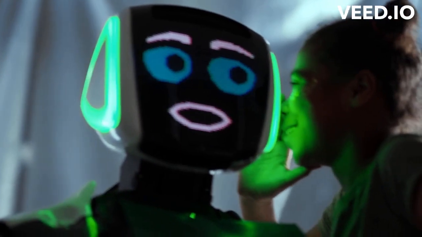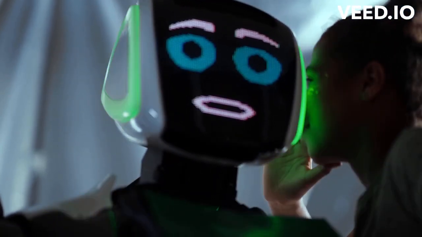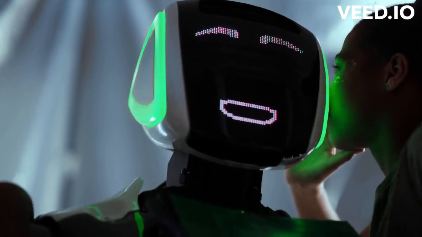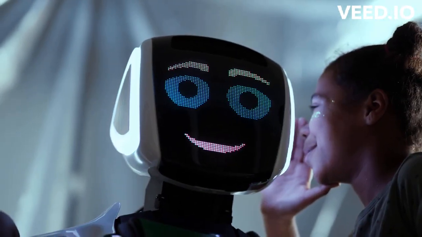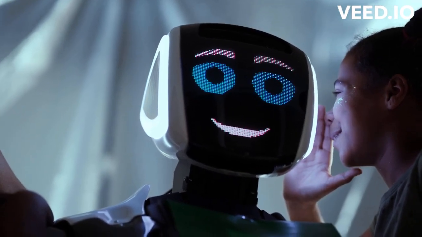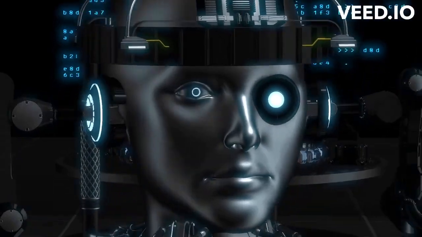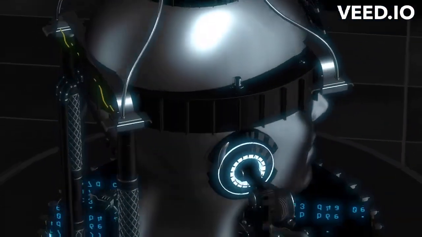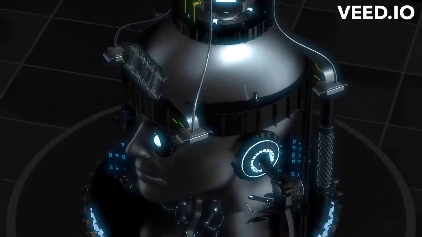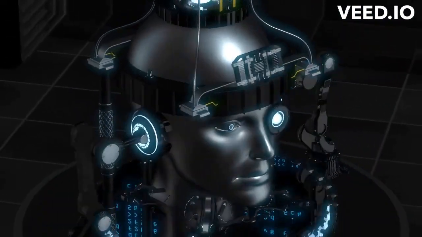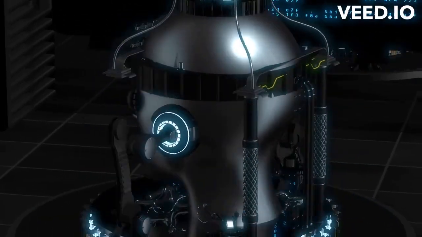Now, let's talk about the applications of AI. AI is being used in a wide variety of industries and fields, such as healthcare, finance, transportation, and more. In healthcare, for example, AI is being used to analyze medical images and assist with diagnoses. In finance, AI is being used to detect fraud and make investment decisions. And in transportation, AI is being used to develop self-driving cars.